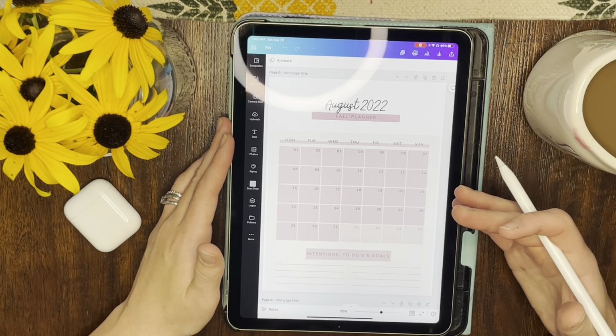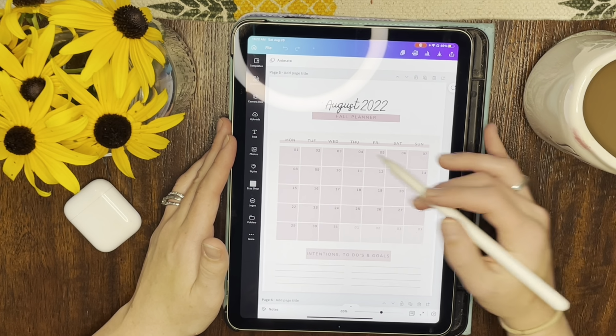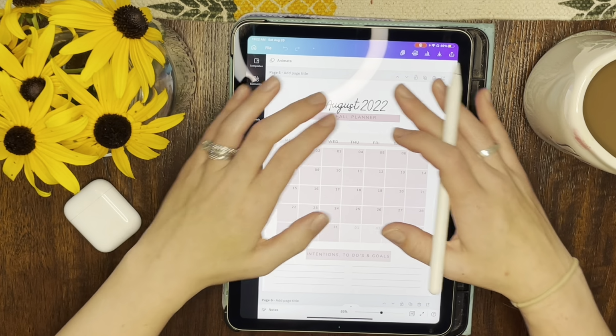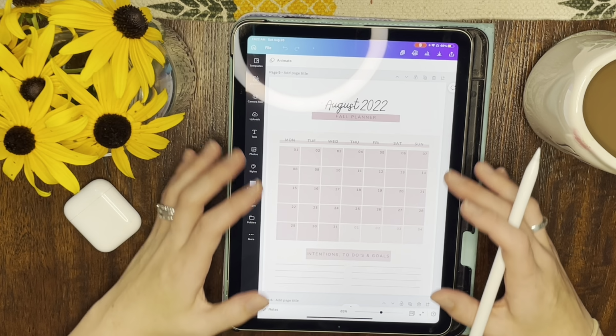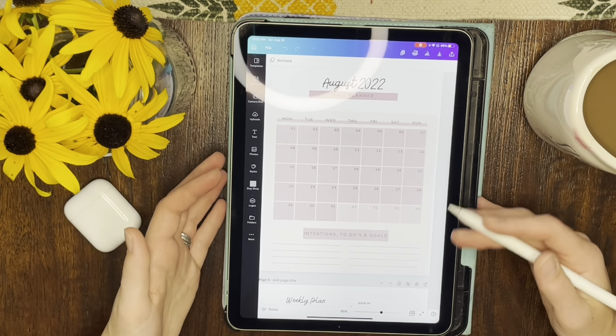I just want that to be the place where I set the tone for the month and sort of brain dump, okay, what's going on these days, see a high level overview of the weeks. And so I made it very cute. I think it's simple and yet still fun. And I have a section here for intentions, to-dos, or goals.